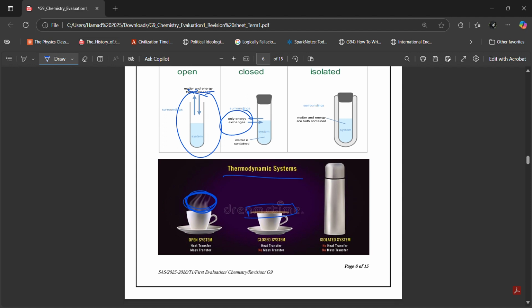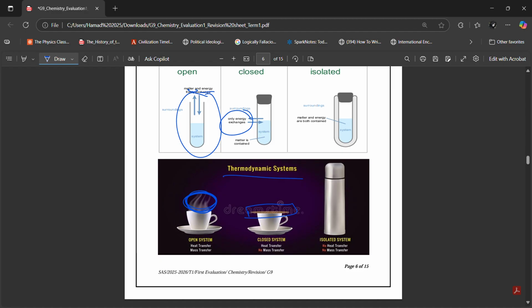In a closed system, if you put a lid on top of the coffee, gases cannot enter or exit the system. Any other matter cannot enter or exit the system. Doesn't matter if it's gases, liquids, solids, whatever. Nothing can enter or exit the system. But heat transfer is still there. Heat is still being transferred.